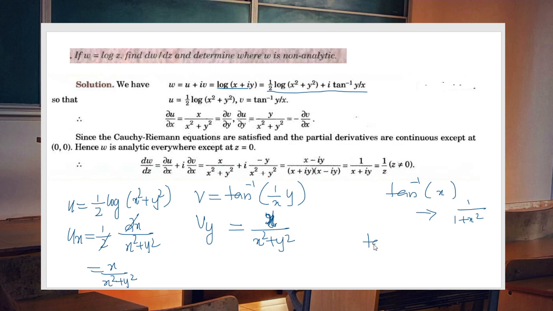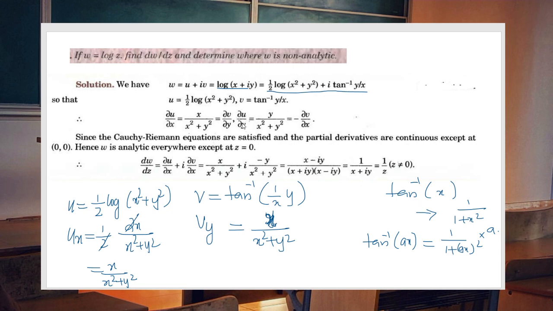So what about the derivative of tan inverse of ax? This becomes 1 divided by 1 plus ax square into the derivative of ax, which becomes a. After substituting a equal to 1 by x, you can easily find this as x divided by x square plus y square. So ux equal to vy.